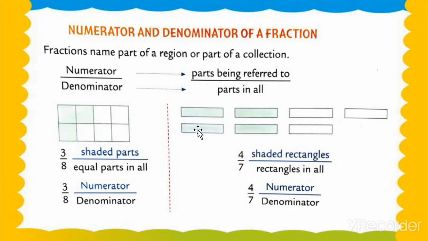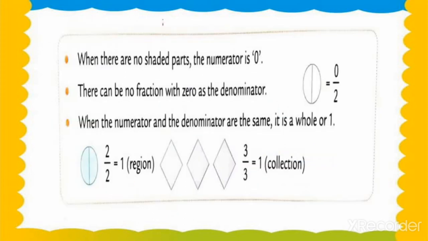So that's why we mention 4 in the numerator and 7 in the denominator. Why do we mention 7? Because there are 7 rectangles. And why do we mention 4? Because there are 4 shaded rectangles. Understood, my dear students? Now we move on to the question further, exercise number 7.